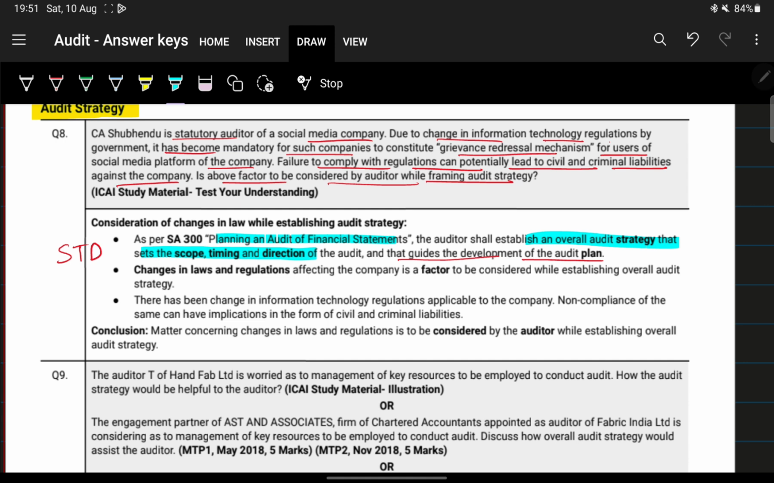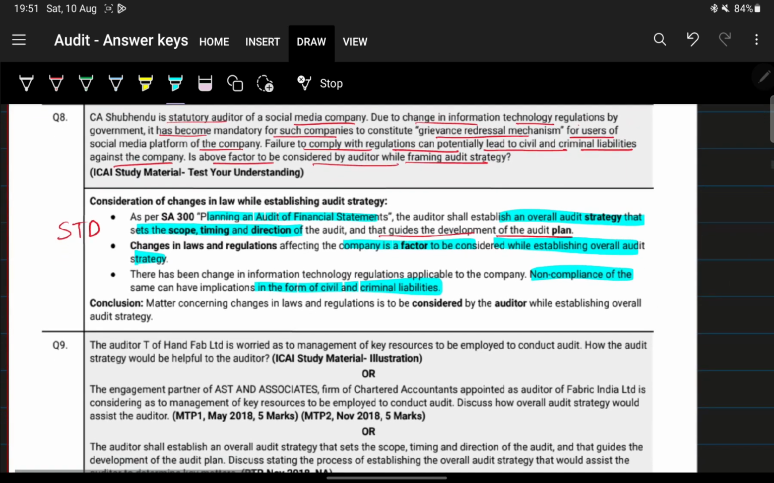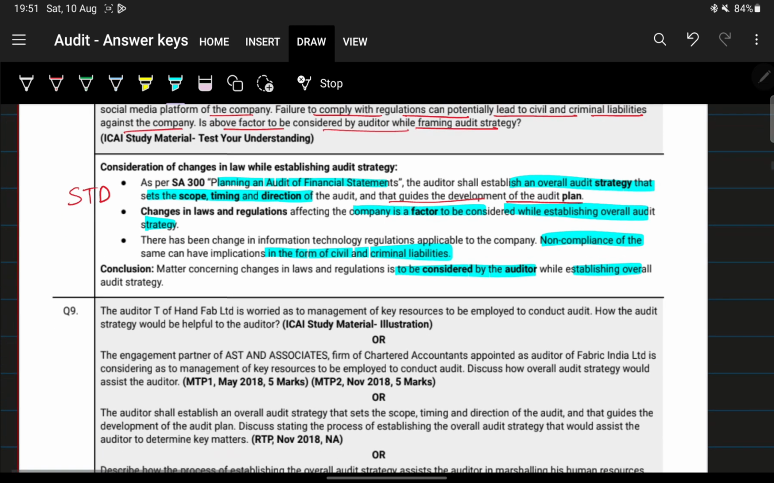Okay, next, changes in law and regulation affecting the company is a factor to be considered while establishing the overall audit strategy. So there has been a change in information technology. Non-compliance of the same can have implications in the form of civil and criminal liability. So therefore, it is to be considered by the auditor while establishing. That's all. Very simple, very easy.